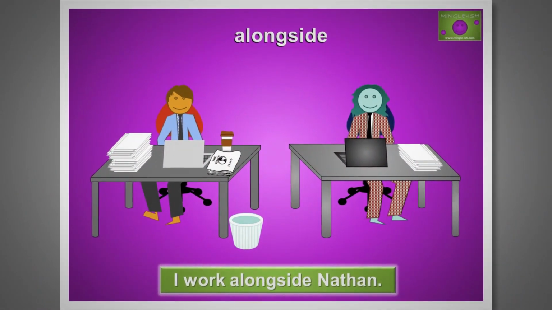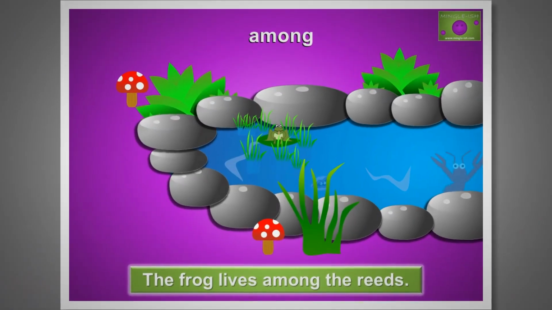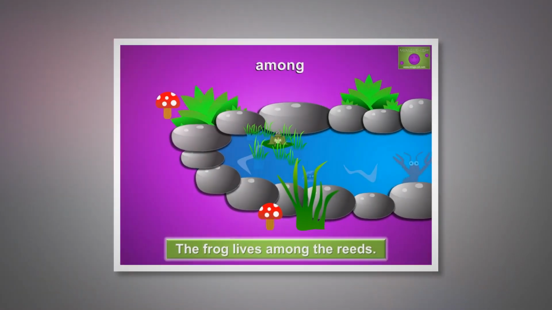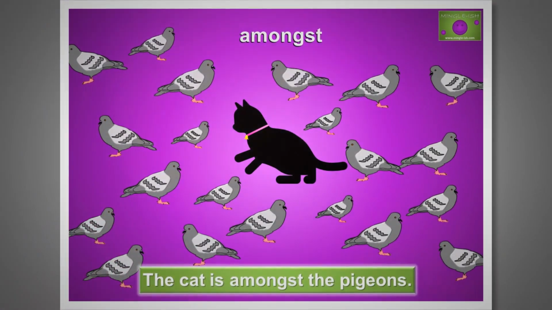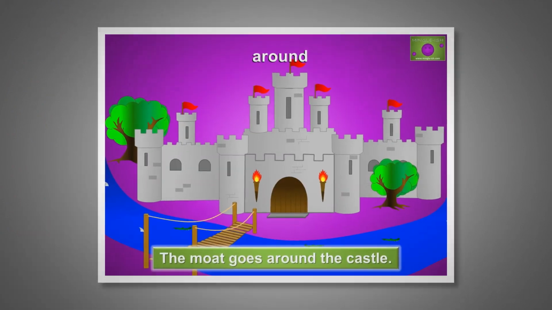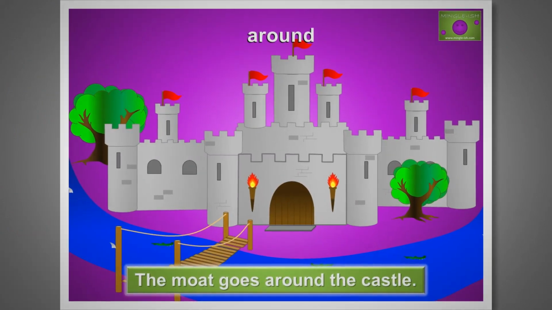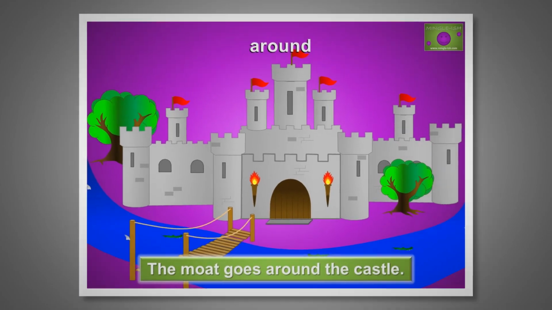Alongside means close to. I work alongside Nathan. Among means surrounded by. The frog lives among the reeds. Amongst means surrounded by. The cat is amongst the pigeons. Around means in a loop. The moat goes around the castle.